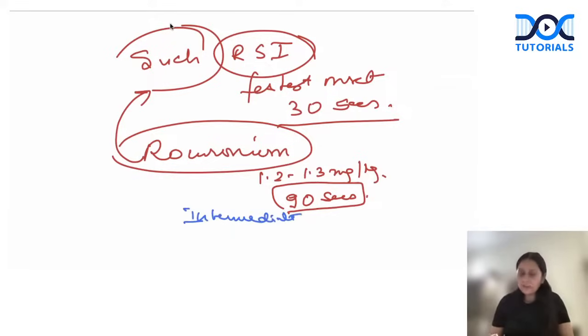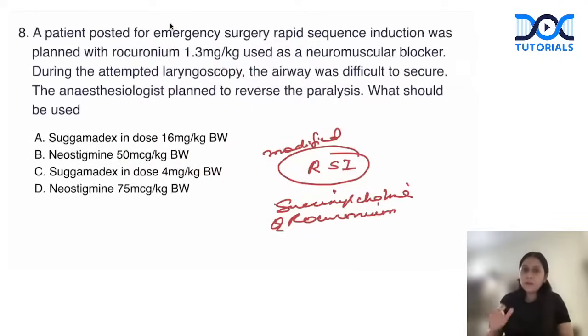So it acts for 45 to 50 minutes once it is given. So if I am unable to secure the airway, there is a problem. Paralysis would be there, the patient would not be able to breathe, and I am not able to secure the airway. So for this kind of circumstance, we have a very good direct reversal agent available. That's called Sugammadex.